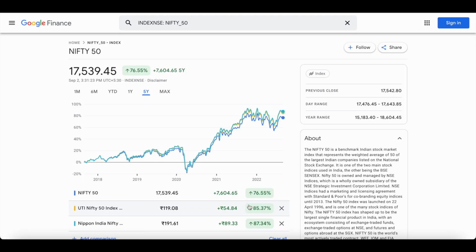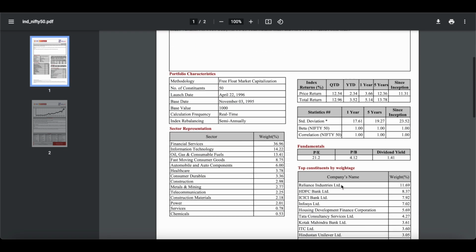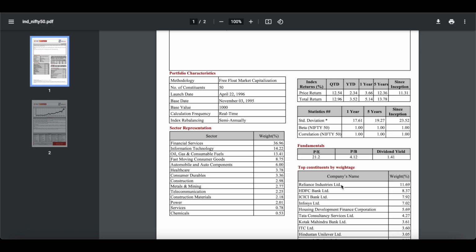Why this extra difference is coming is because all 50 companies will be declaring a dividend, a dividend yield of 1.41%. This money will be reinvested every time. Whenever they get the dividend, they will reinvest it, instead of giving it out as in the direct mutual fund or Nifty Bs.